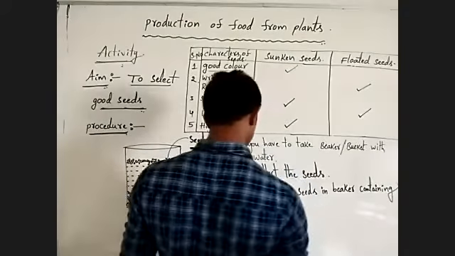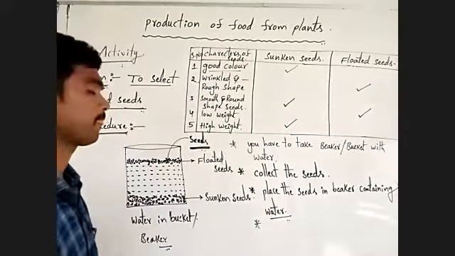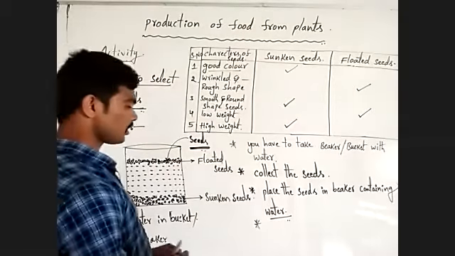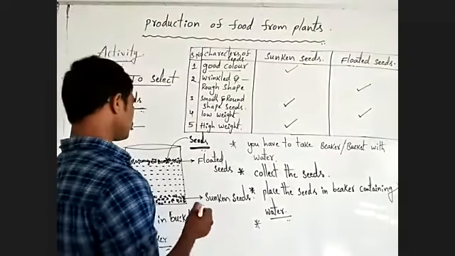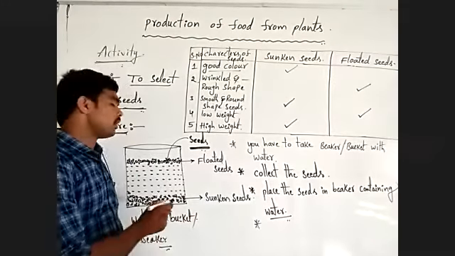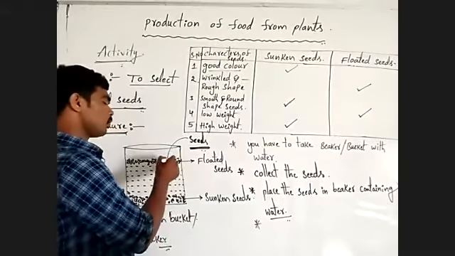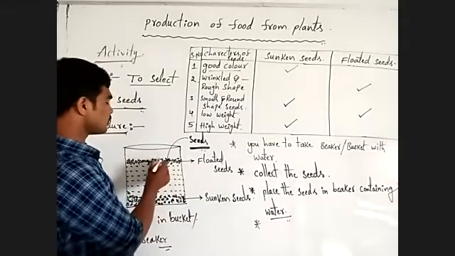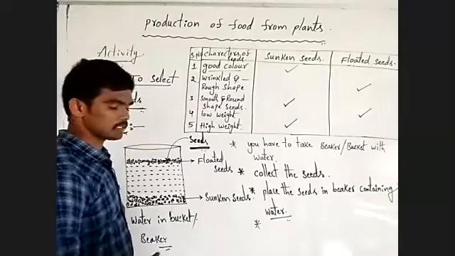After that, you can observe some seeds are sunken and some seeds are floated on the water surface like this.